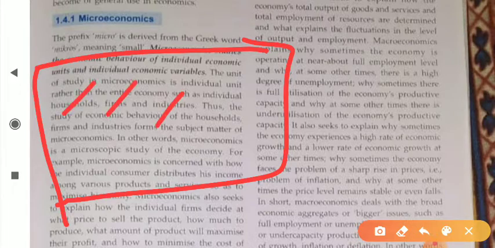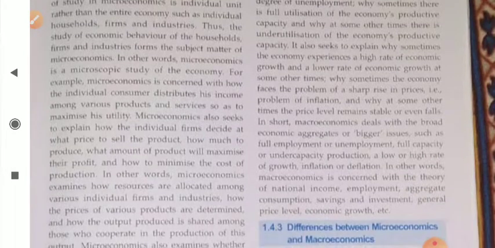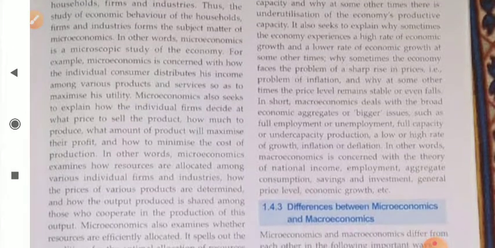Thus, the study of economic behavior of the household, firm and industries forms the subject matter of microeconomics. In other words, microeconomics is a microscopic study of the economy.